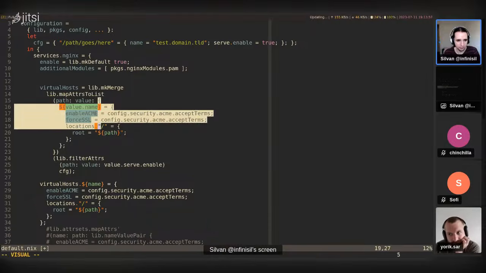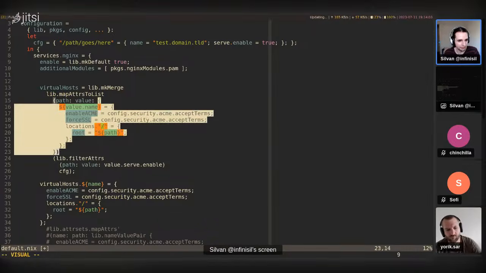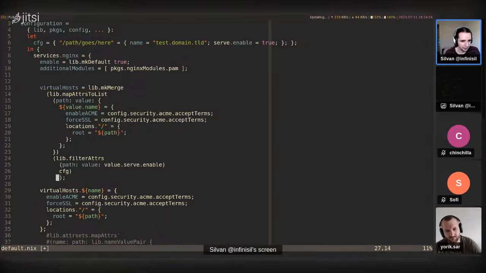In this case, this works out nicely because we define the virtual hosts option, and each of the definitions is an item like this, which individually works, but we can also define it multiple times. And I believe we need another bracket here. Otherwise we pass these as separate arguments. But other than that, I think that's actually it.